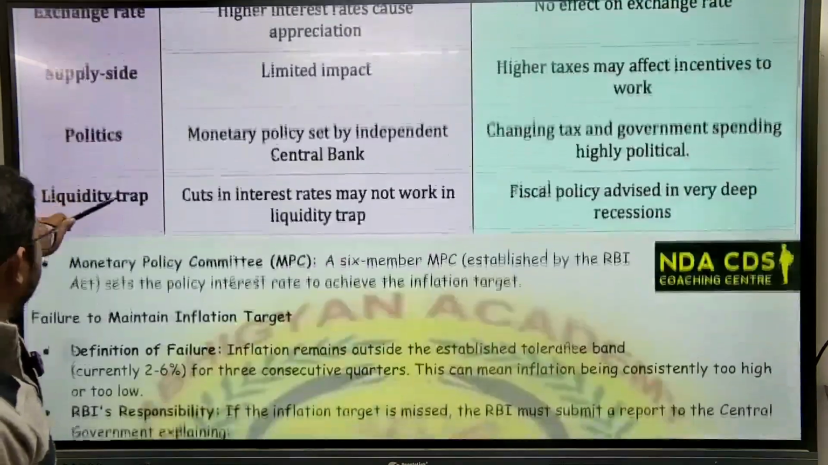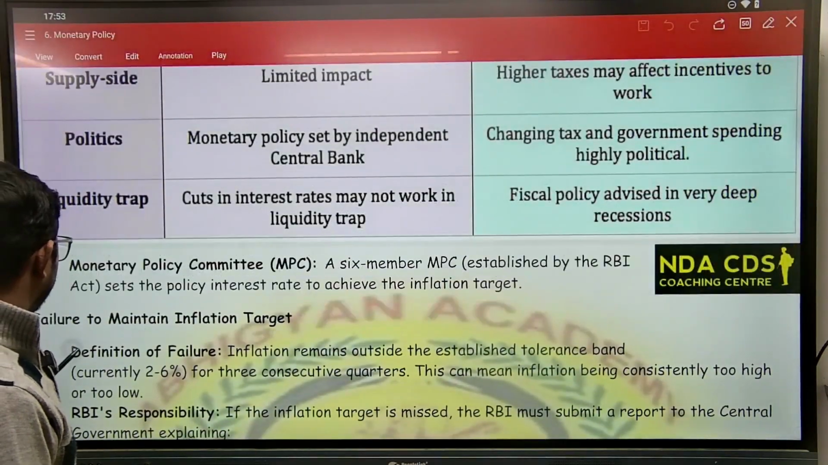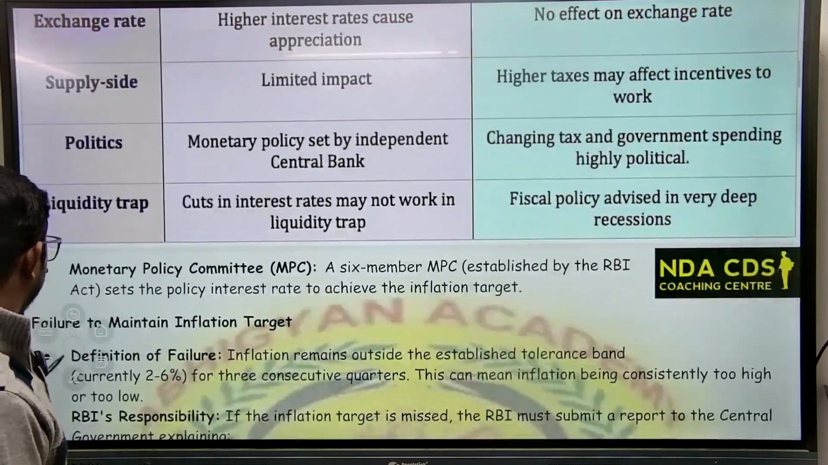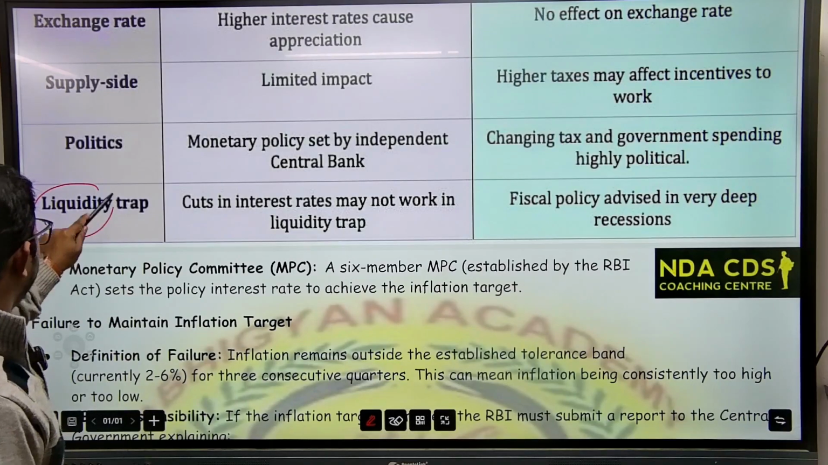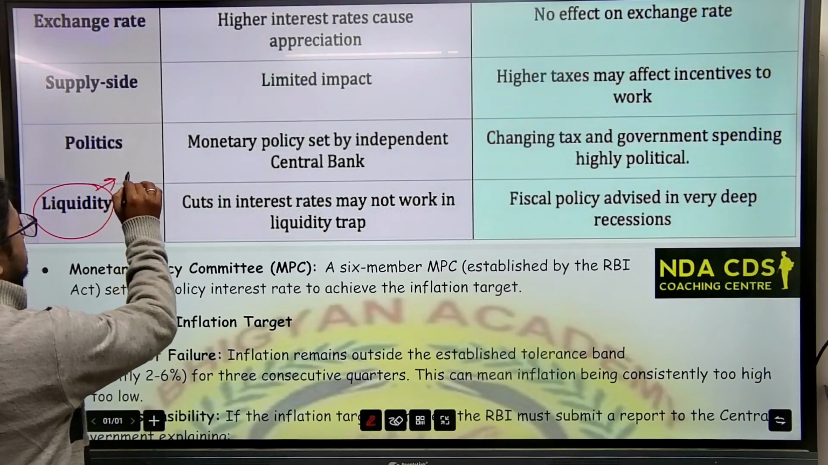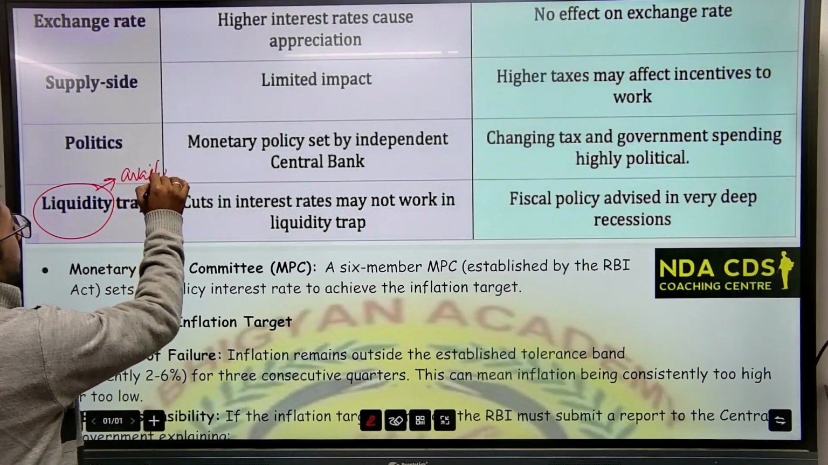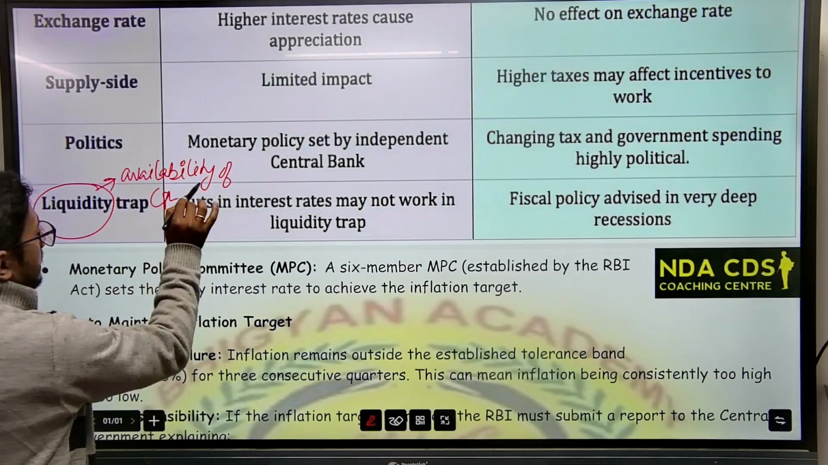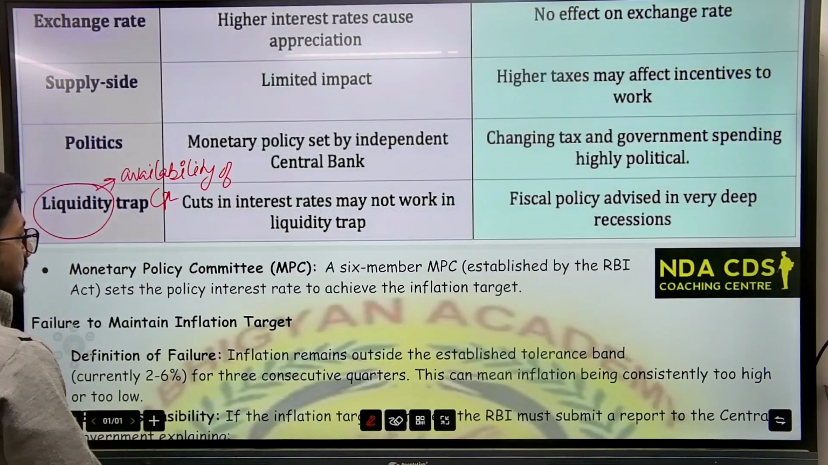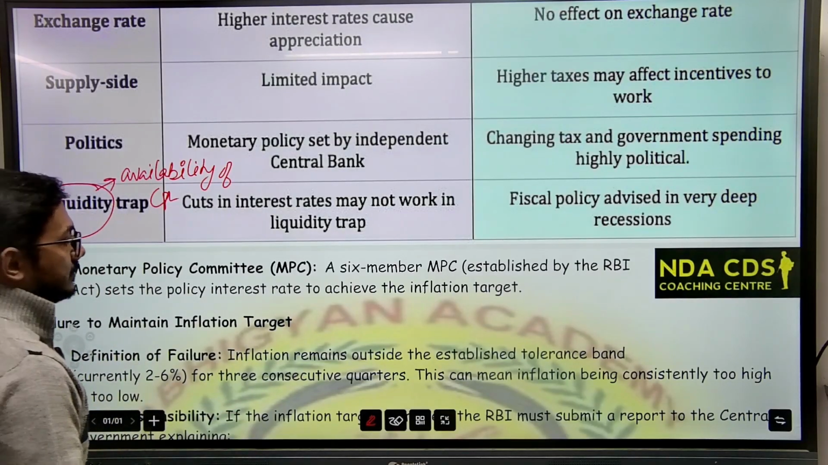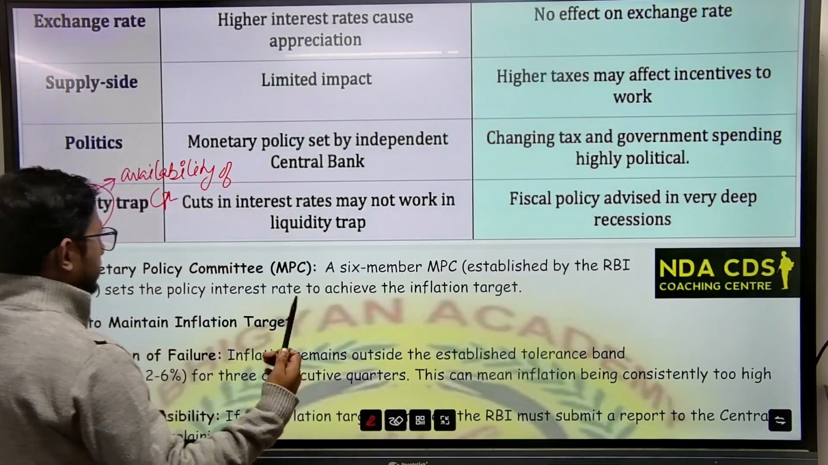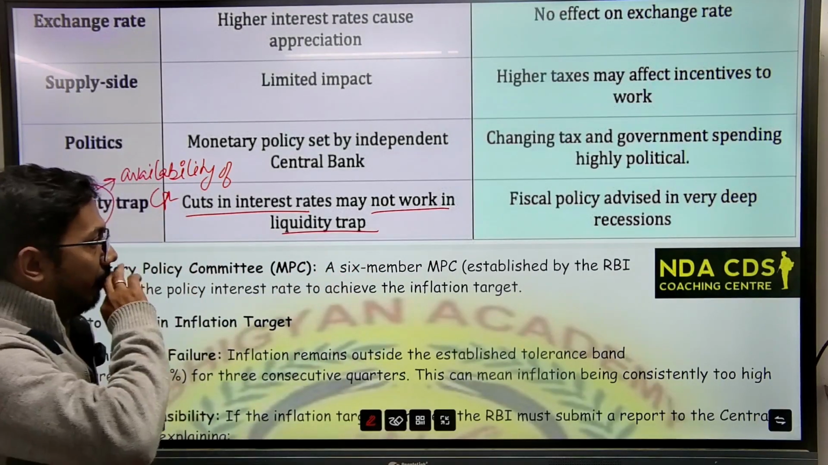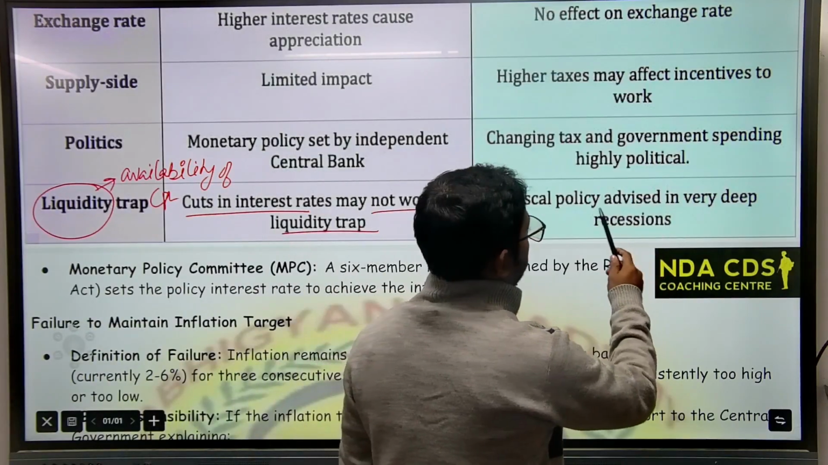Next, if we see liquidity trap. Now, what do we mean by this term liquidity? Liquidity means availability of cash. When interest rates are cut, then liquidity will increase. Cuts in interest rates may not work in a liquidity trap. Fiscal policy is advised in very deep recessions.